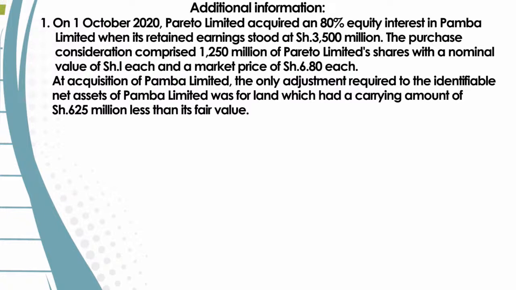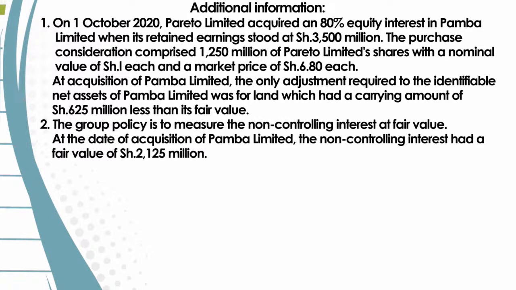Number one, we are told on 1st of October 2020, Pareto Limited acquired an 80% equity interest in Paba Limited when its retained earnings stood at 3,500 million. The purchase consideration comprised of 1,250 million of Pareto Limited shares with a nominal value of shillings 1 each and a market price of 6.8 each. At the acquisition of Paba Limited, the only adjustment required to the identifiable net assets of Paba was for land which had a carrying amount of 625 million less than its fair value.